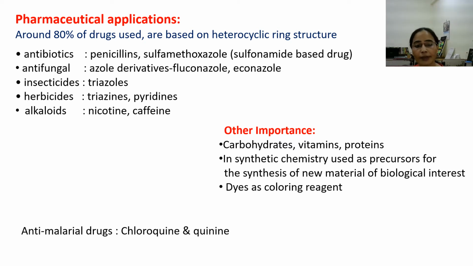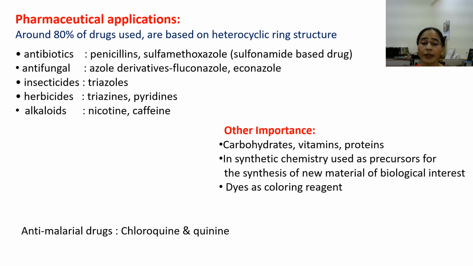And the other importance, if you see the heterocyclic compounds, so cyclic sugars, they are carbohydrates. Cyclic sugars, vitamins and proteins also contain heterocyclic rings in their structure. Not only this, in synthetic chemistry, these heterocycles are used as precursors. Precursors means starting compounds. So these are used as precursors for the synthesis of new materials of biological interest. They may have versatile or desired biological properties, so we can use these heterocyclic rings as precursors.